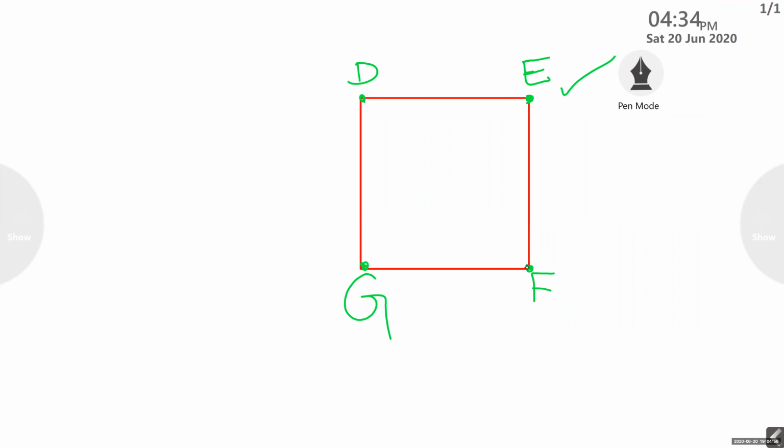No, dear. There is a direct connection with E. It is connected. Ma'am, F and D. Very good. F and D. Correct.